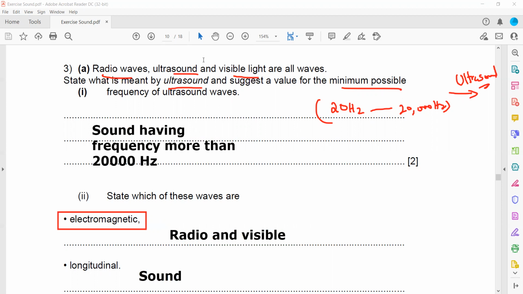Is it clear, this question 3 part A, 1 and 2? Any doubt till this point?